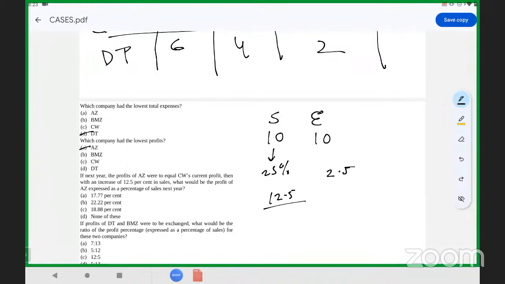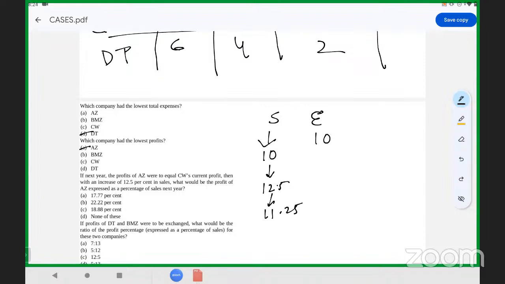Sorry, my mistake. If this is 10, then it should be a 12.5% increase, which becomes 112.5, that is 11.25. Sorry.